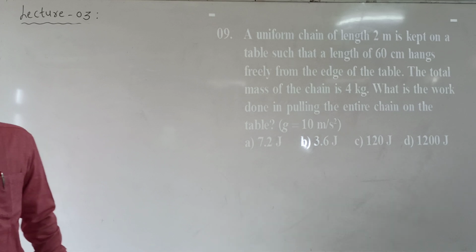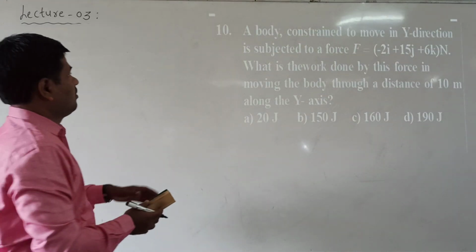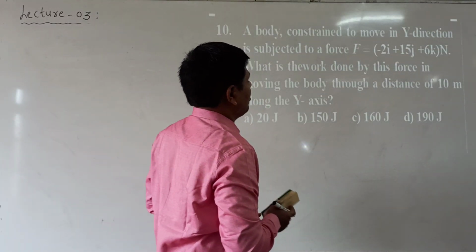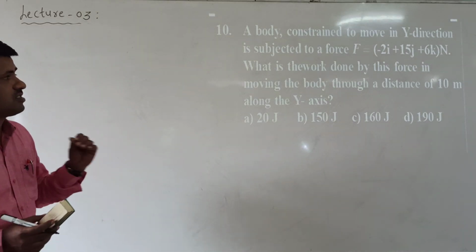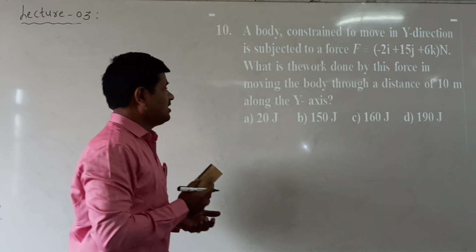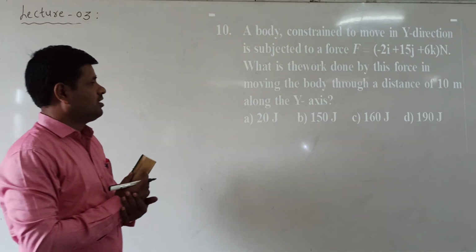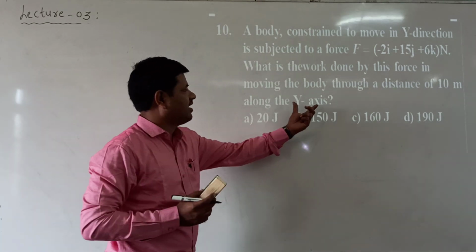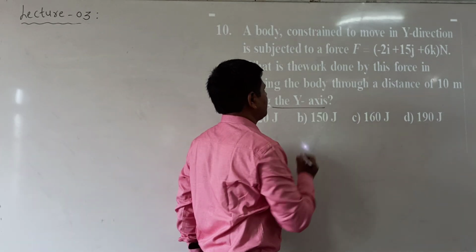Next we move to question number 10. A body constrained to move in the y direction is subjected to a force F is equal to minus 2i plus 15j plus 6k Newton. What is the work done by the force in moving the body a distance of 10 meters along the y direction?